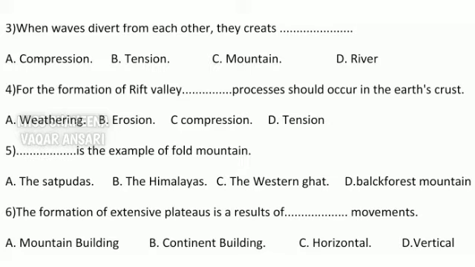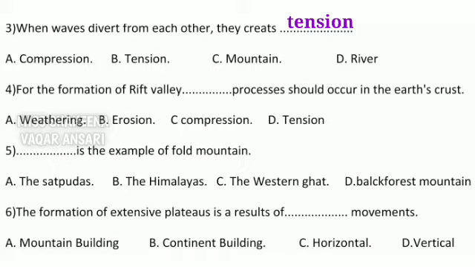Third one is when waves divert from each other, they create dash. Options are compression, tension, mountain and river. Students, when waves divert from each other, divert means turn away from. So when something diverts, it creates tension. So the answer is tension.